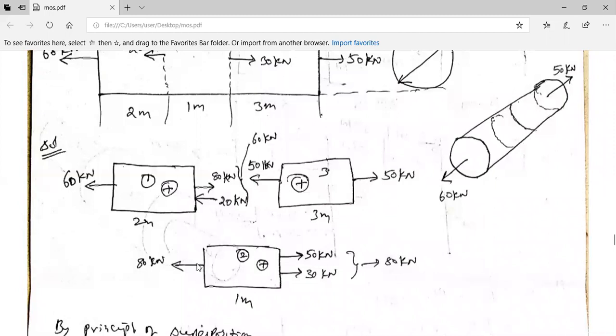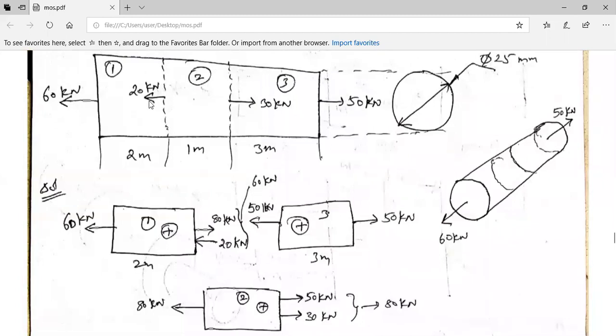Okay, so I have applied 80 kilonewton force. Therefore, 80 kilonewtons to the left side and 80 kilonewtons to the right side. This is completely balanced. Now I need to look into this part. Okay, I have come from this position, I went over there, then I'm moving. So in order for the 80 kilonewtons as it is there, I can keep that same 80 kilonewtons, because these two have to be balanced.